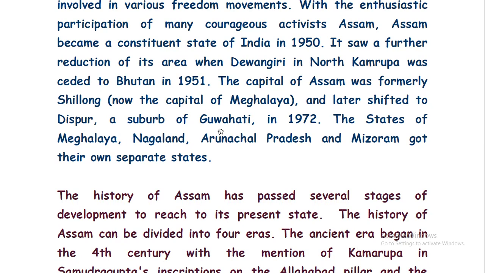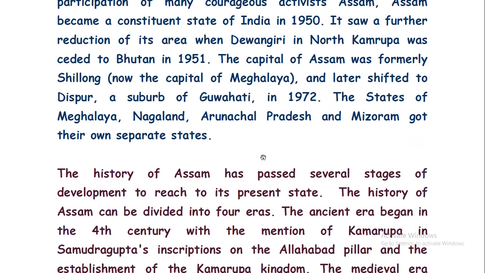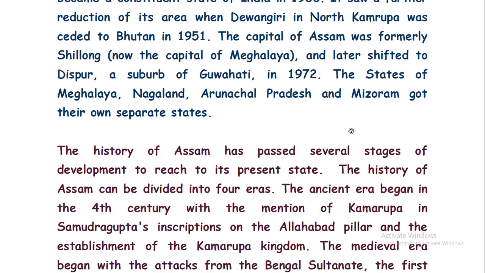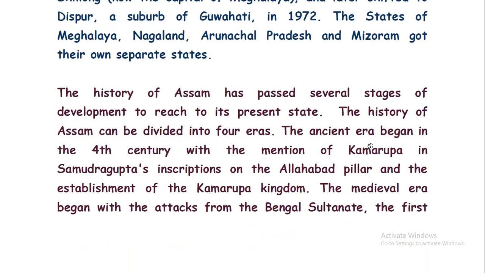The states of Meghalaya, Nagaland, Arunachal Pradesh, Mizoram got their own separate statehood. Initially, they were part of Assam. So you can see that for those states which initially were a part of Assam, border disputes are very obvious. Then the history of Assam has passed through several stages of development to reach our present state.